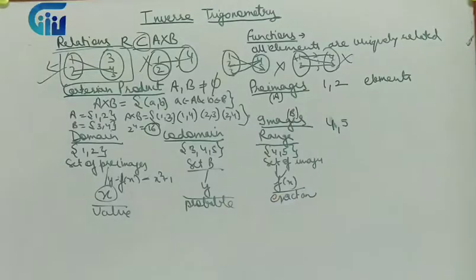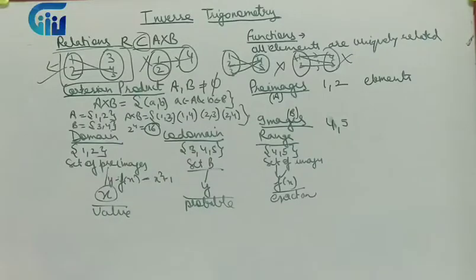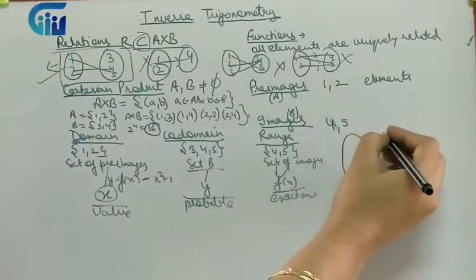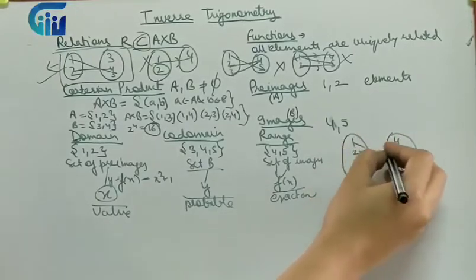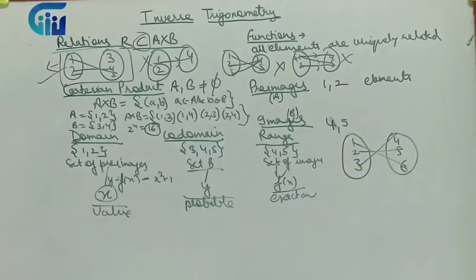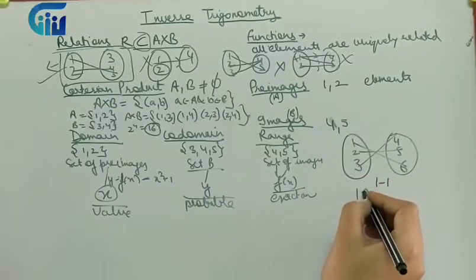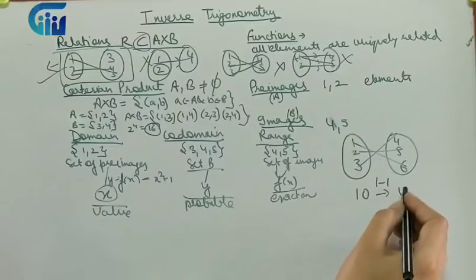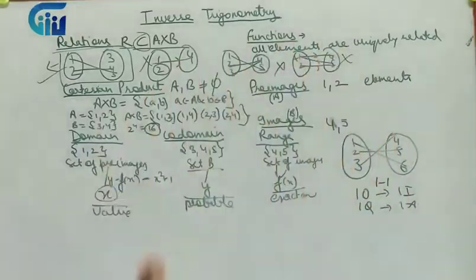Right? So these are the things which we need for this particular function. Now next we have one-one and onto functions. So when do we say a function is one-one? If I have a function like this, when each and every element is going to a particular image, when each pre-image has one image, then we say it is a one-one function. For one input, one output; one question, one answer. So when one element is related to one element, then we say it is a one-one function.